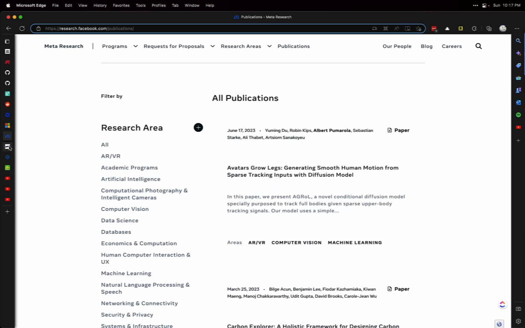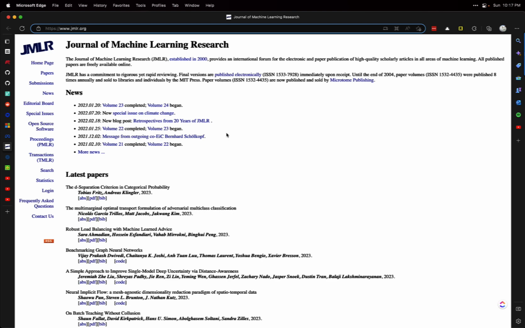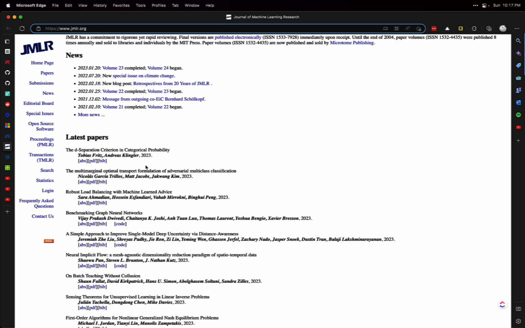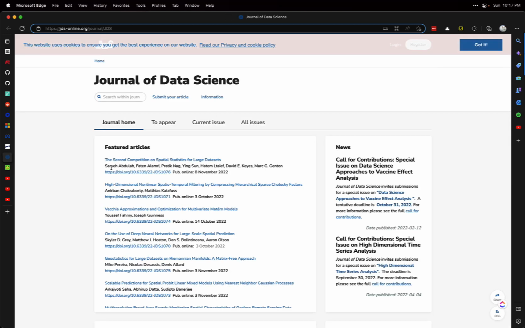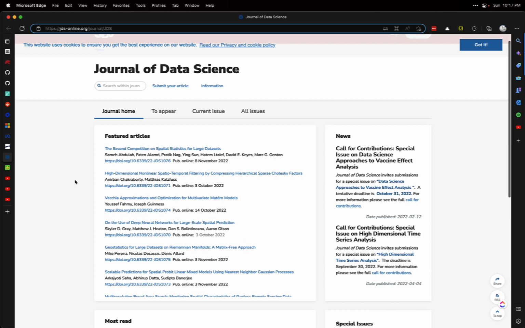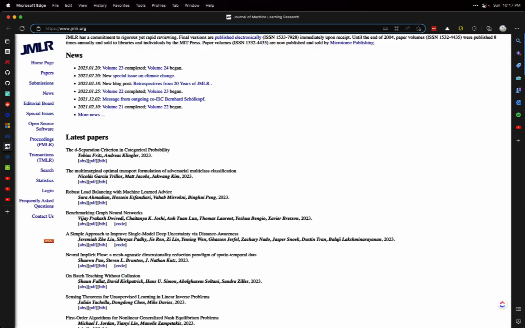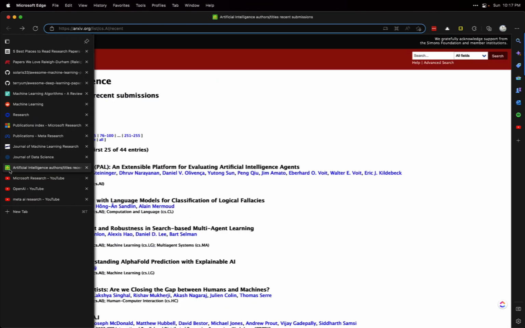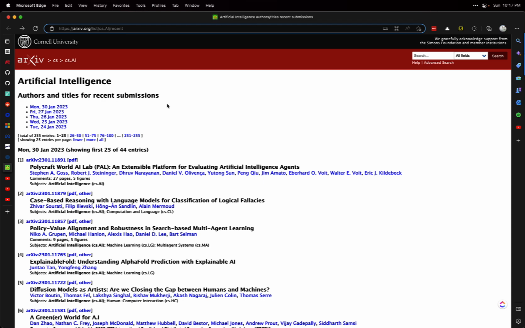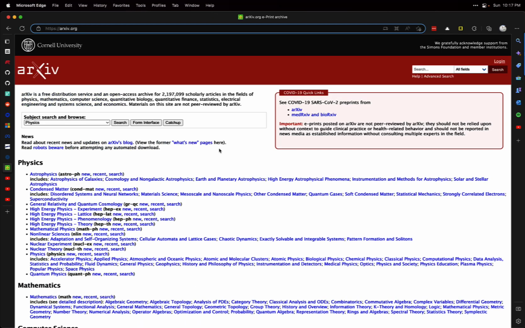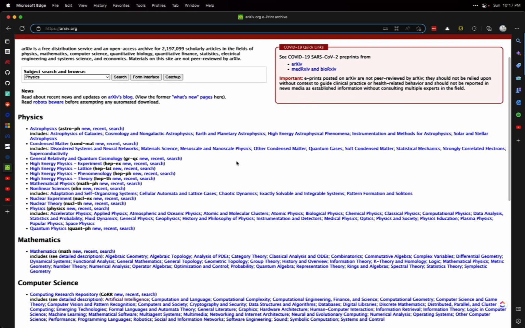And another spot is going directly to some journal websites. So this is the Journal of Machine Learning Research. They have some there. And there's also the Journal of Data Science. And I think there's also an R Journal, and I'm sure there's a bunch of other ones if we take a look around. And so probably one of the biggest places, or most popular, is arXiv, and I'm in the AI part here, but if we go back to the home page, you see they have a bunch of different disciplines here.